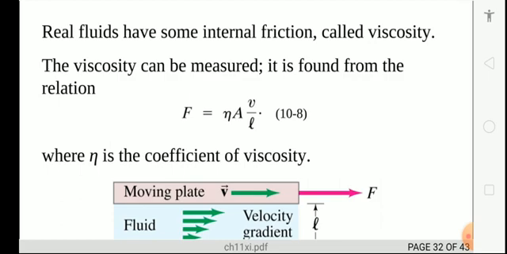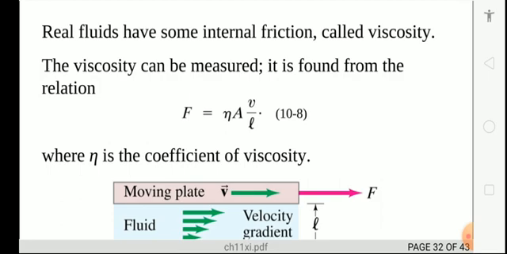In other words, liquids like honey, castor oil, engine oil cannot flow easily, but some like water and kerosene flow easily. The flow of the liquid is not possible in the absence of an external force. The property of the liquid responsible for this is called viscosity. Liquid and gas both possess this property.